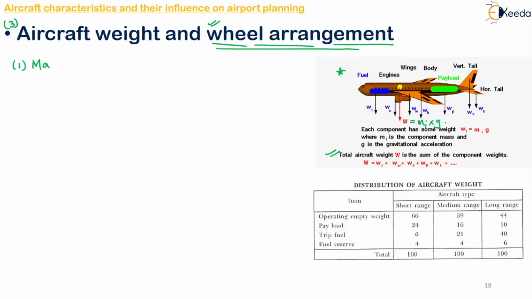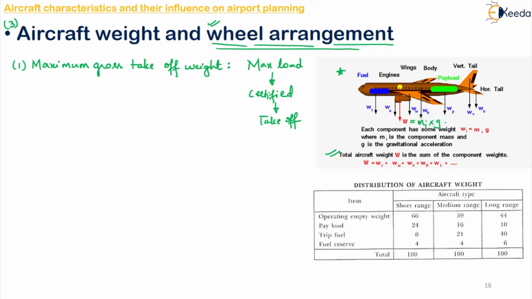Right, the first one is your maximum gross takeoff weight. So what is it? This is the maximum load which the aircraft is certified to carry during takeoff, and the airport pavements are normally designed for this load. Okay, so max load which is certified for the aircraft during its takeoff. Normally the pavement design or the airport pavement design is done based on this particular weight.